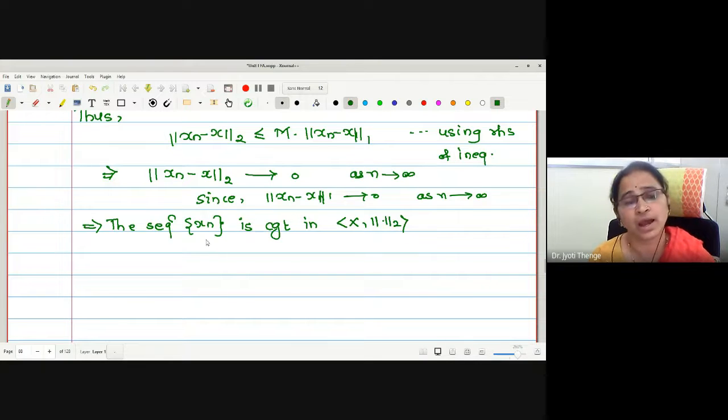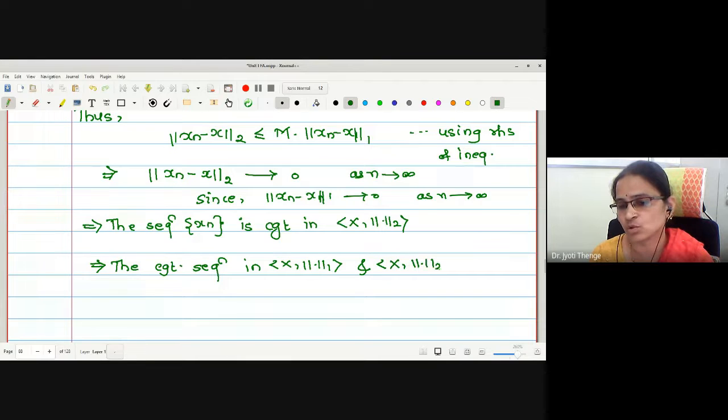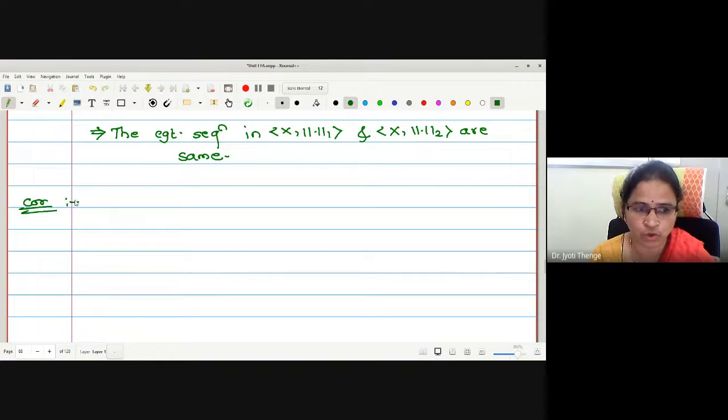Is it okay? Again, the sequence is going to remain the same. The convergence criteria we were checking with respect to two different norms. Therefore, one can write that the convergent sequences are the same. Convergent sequences in both the normed spaces (X, norm 1) and (X, norm 2) are the same. Any difficulty with this? If you have, you can ask me. No, ma'am.